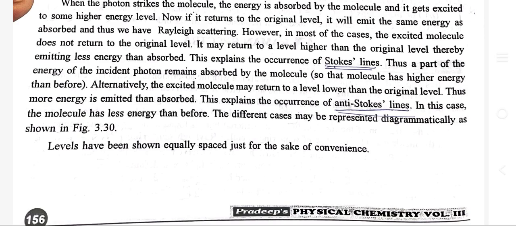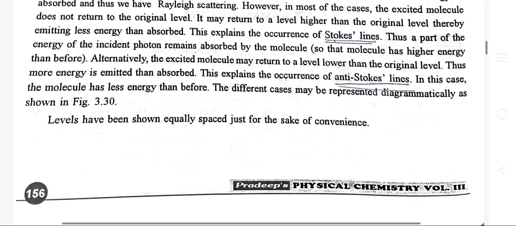Thus, a part of the energy of the incident photon remains absorbed by the molecule. Alternatively, the excited molecule may return to a lower level than the original level, thus more energy is emitted than absorbed. This explains the occurrence of anti-Stokes lines. In this case, the molecule has less energy than before.